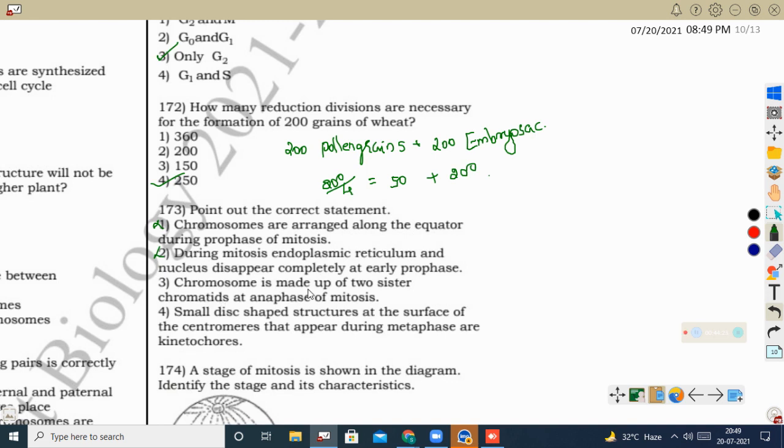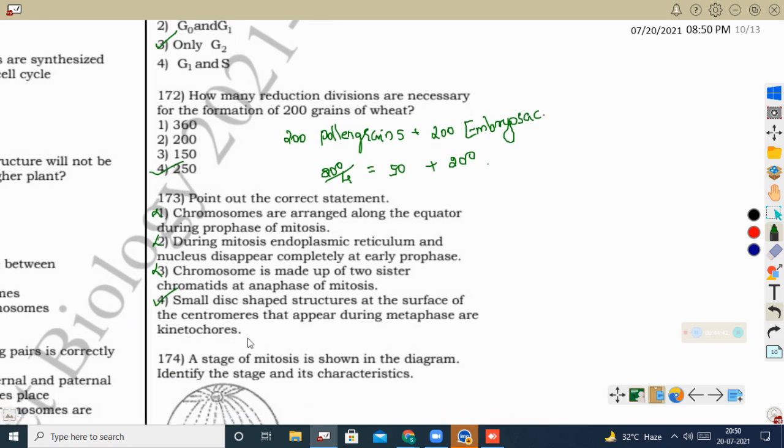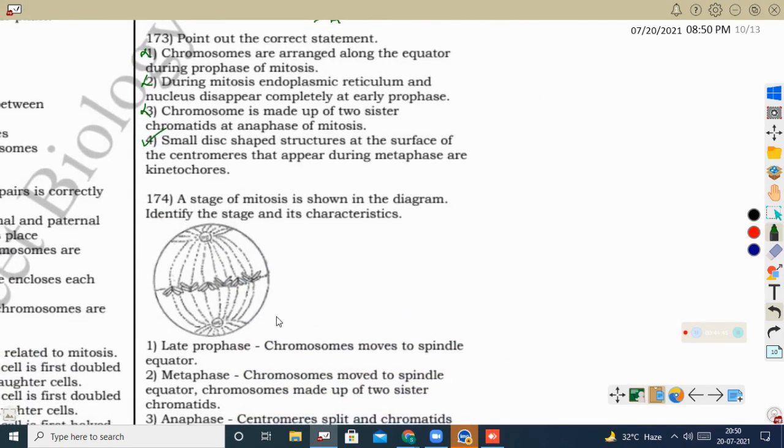Next, chromosome is made up of 2 sister chromatids at anaphase of mitosis. Anaphase of mitosis is where the sister chromatids are separated, so that is also wrong. Small disc-shaped structures at the surface of the centromere that appear during the metaphase are kinetochores. Correct. The kinetochore protein is present as a disc-shaped protein in the centromere region.